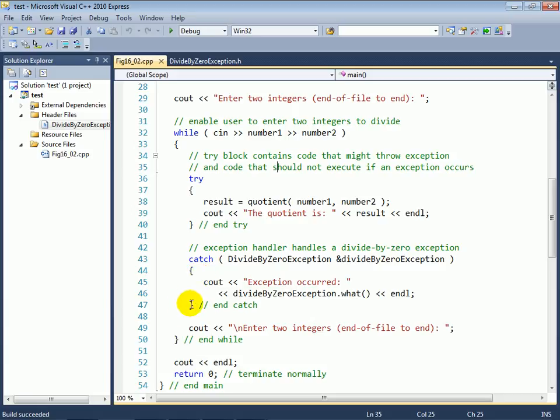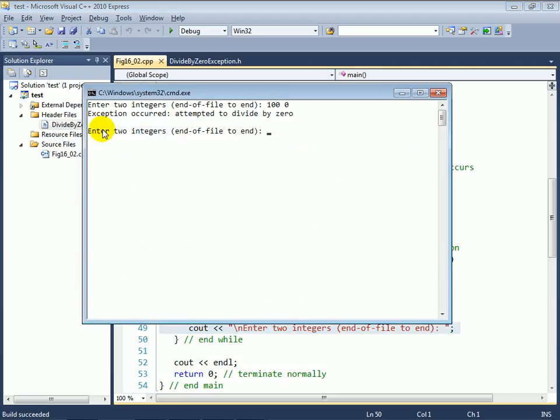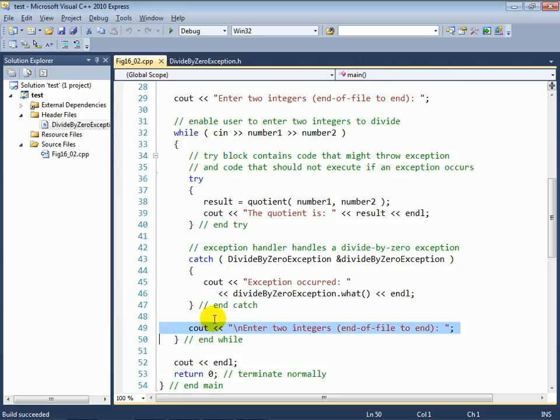Now, once you reach the closing curly brace of the catch handler, the exception is considered to have been handled, and now the program can simply continue with the next statement after the try-catch sequence. So if you stop there and look back at the output, you can see it's prompting me for the next set of inputs. That gets me back up to the top of the loop, and now this cin expression is waiting for me to enter two more numbers.